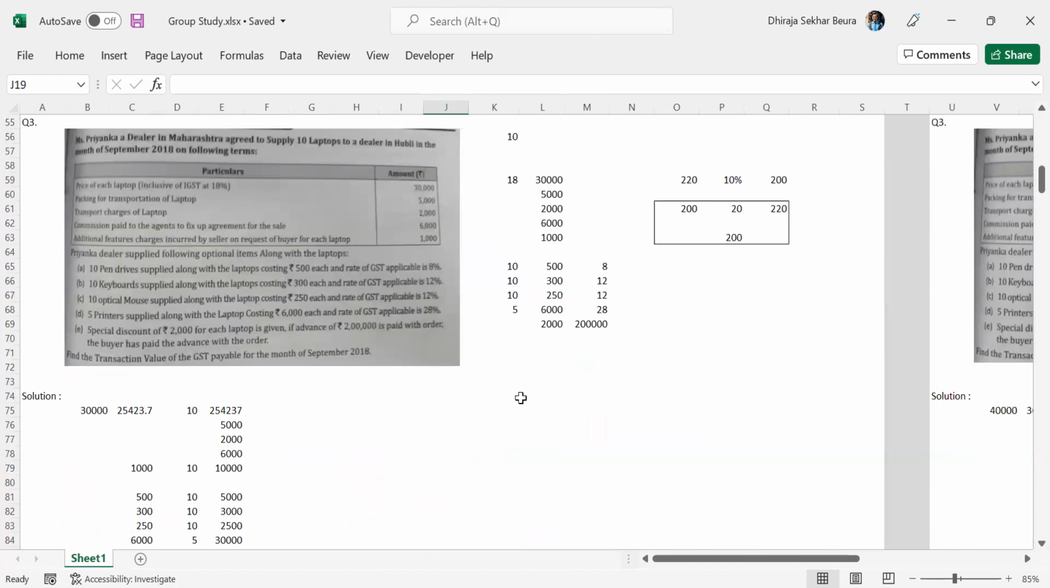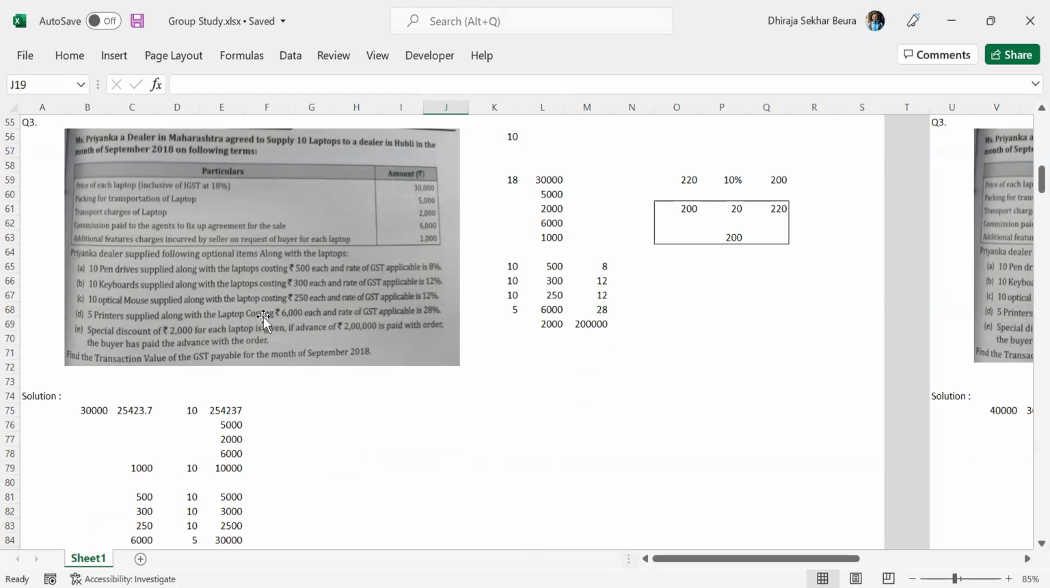Quickly moving to this example. Miss Priyanka, a dealer in Maharashtra, agreed to supply 10 laptops to a dealer in Hubli in the month of September 2018 on the following terms. So 10 laptops was important, if you remember. Now the price for each laptop is provided as 30,000, so for 10, it will be 3 lakhs. Packing charges for transportation of laptop 5,000.